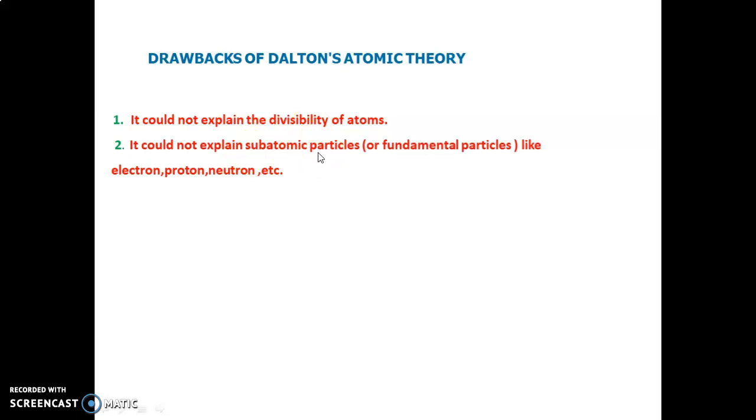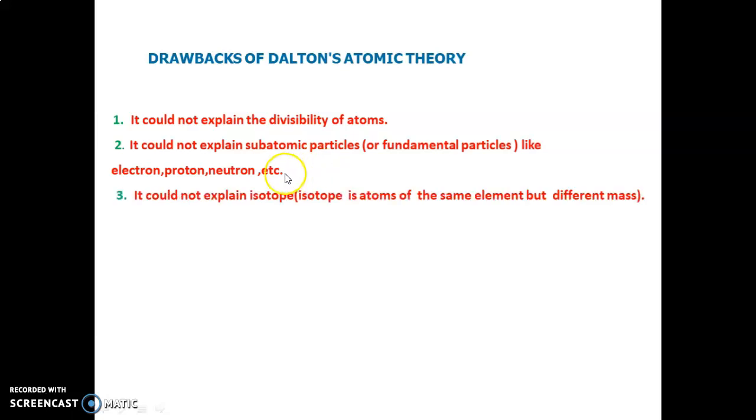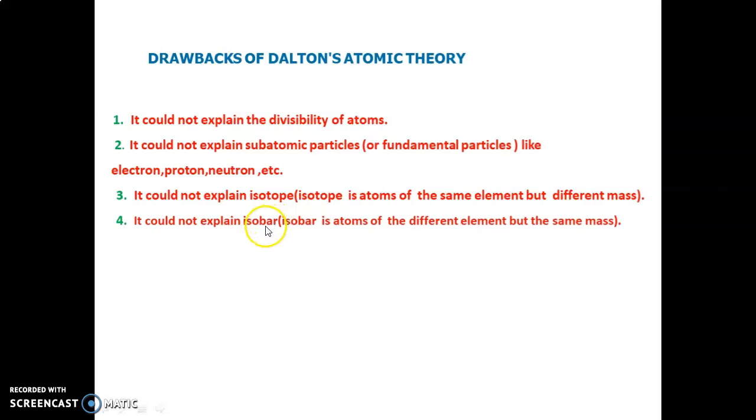Today we know atom contains so many particles called fundamental particles or subatomic particles, like electron, proton. But Dalton could not explain this at that time. It could not explain isotopes, atoms of the same element but different mass. That is isotope. The property of isotope could not be explained by John Dalton. Also isobar, atoms of different elements but the same mass. That is isobar. This also could not be explained by John Dalton.